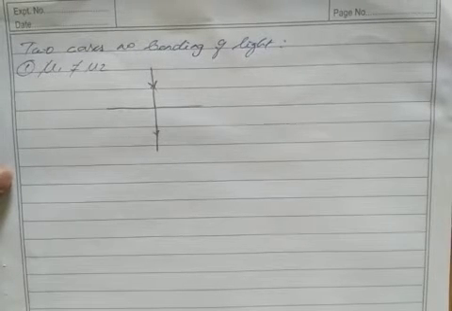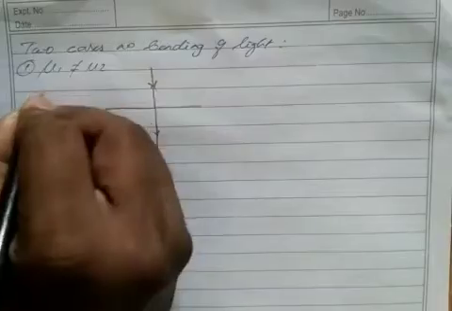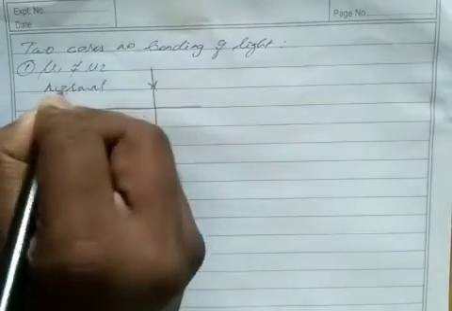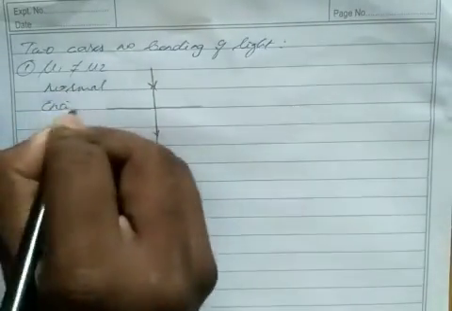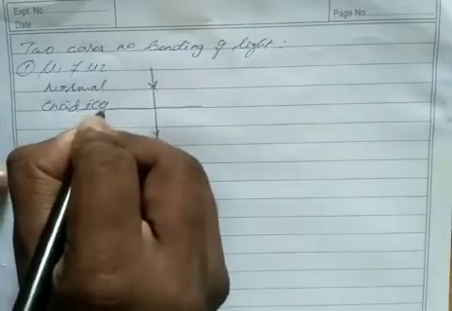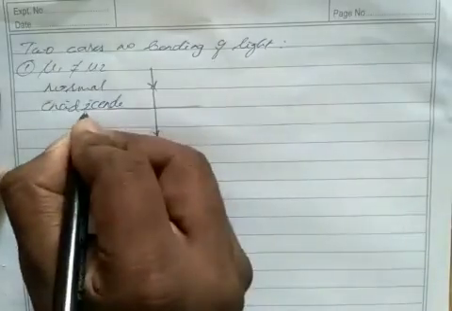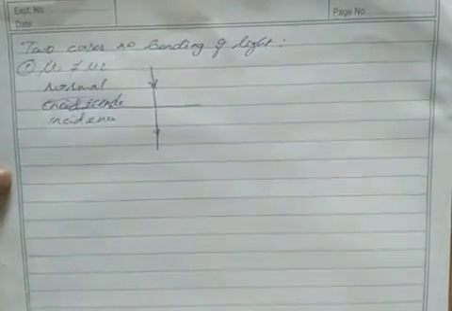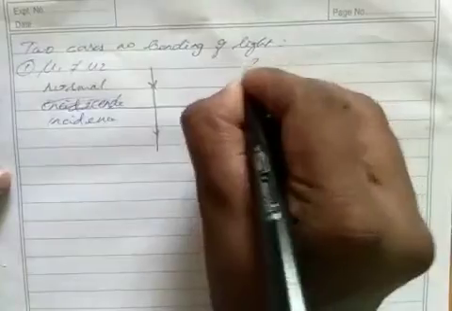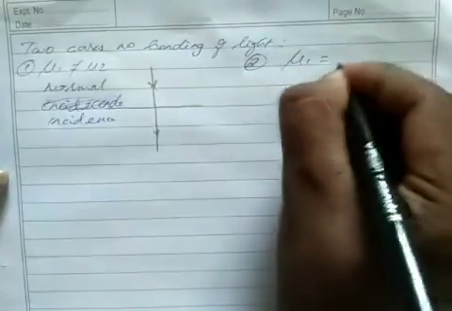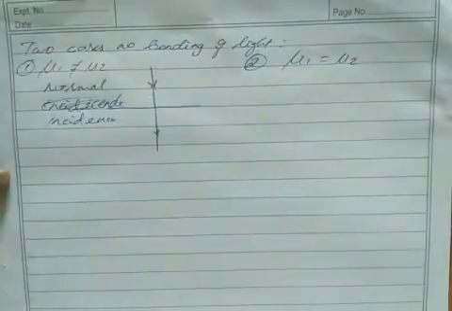Clear? So here the incidence is normal incidence. Normal means here 90°. So if it is normal incidence, then there is no refraction. Then the second case: mu1 equal to mu2. Mu1 equal to mu2 means two media which have the same refractive index.